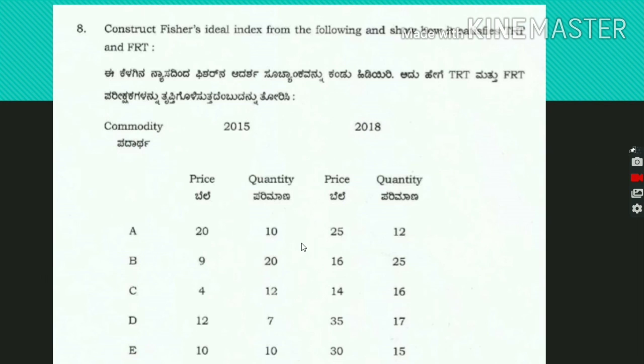Now let's solve some problems relating to Fisher's ideal index. This is a 2019 question paper. Construct a Fisher's ideal index from the following and show how it satisfies TRT and FRT. The commodities and the years 2015 and 2018 are given. Year 2015 is the base year, 2018 is the current year. So base year price is P0, and current year price is Q0.